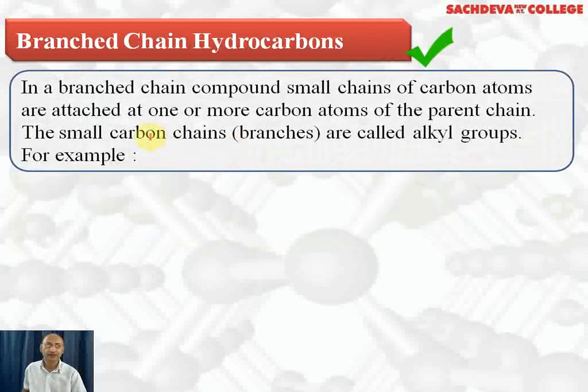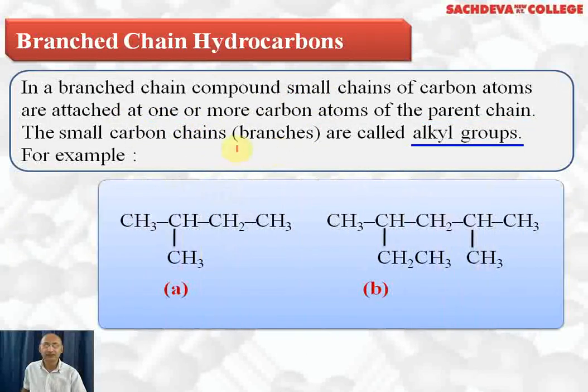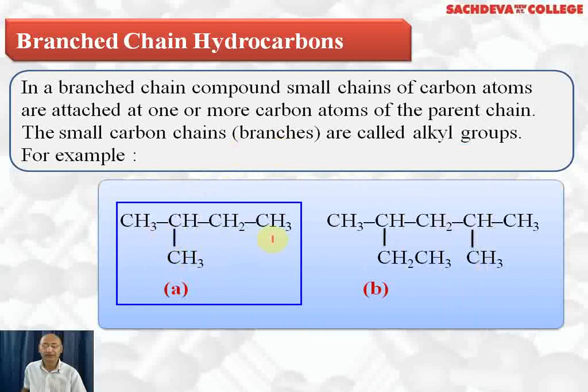Branch chain hydrocarbons. In branch chain compounds, small chains of carbon atoms are attached to one or more carbon atoms of the parent chain. The small carbon chains or branches are called alkyl groups. For example, this is a branch chain alkane. Here a methyl group is attached to this carbon. So this compound is 2-methyl butane.